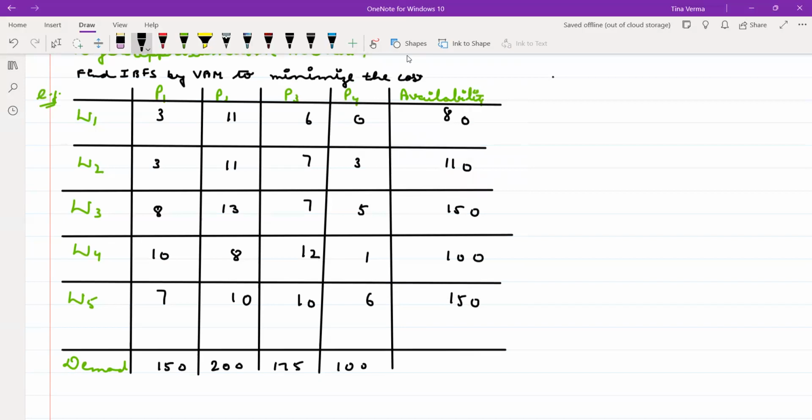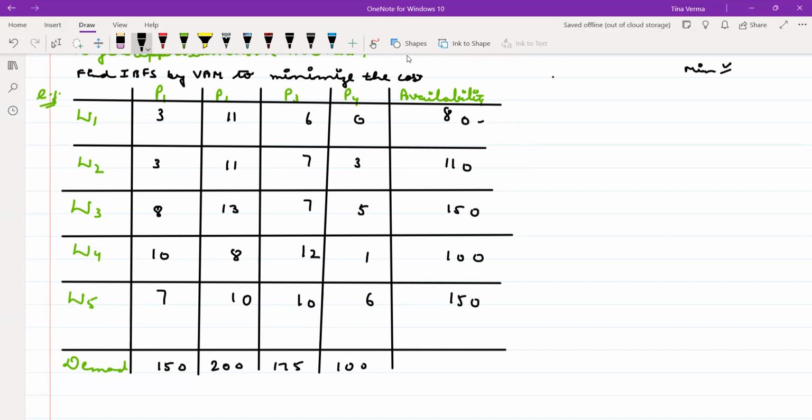So the first thing, whenever you have to find the initial basic feasible solution, what you have to check? It is minimization cost. So obviously the problem given is minimizing cost. That means one condition is true, that it is a minimization problem. The second condition you have to check is whether it is balanced or unbalanced. How do you check the balance?